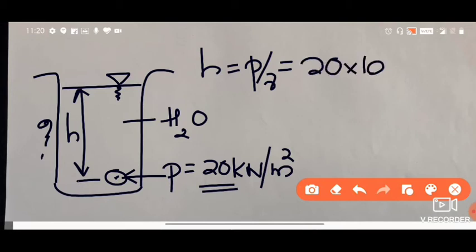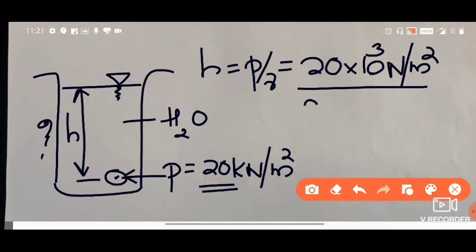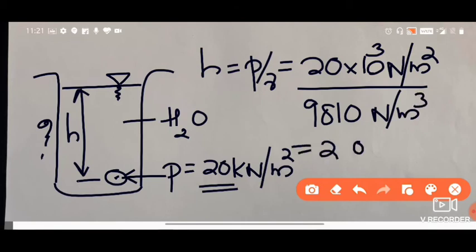Kilonewton means 10 to the power 3 Newton per meter square, divided by the weight density for water. For water it is 9810 Newton per meter cube. So you'll get the answer to be about 2.038. If you check this, Newton per meter square, the Newton gets cancelled, and this goes up as meter. Meters of which liquid? You have to always specify what liquid. Here it is water, of water, isn't it?